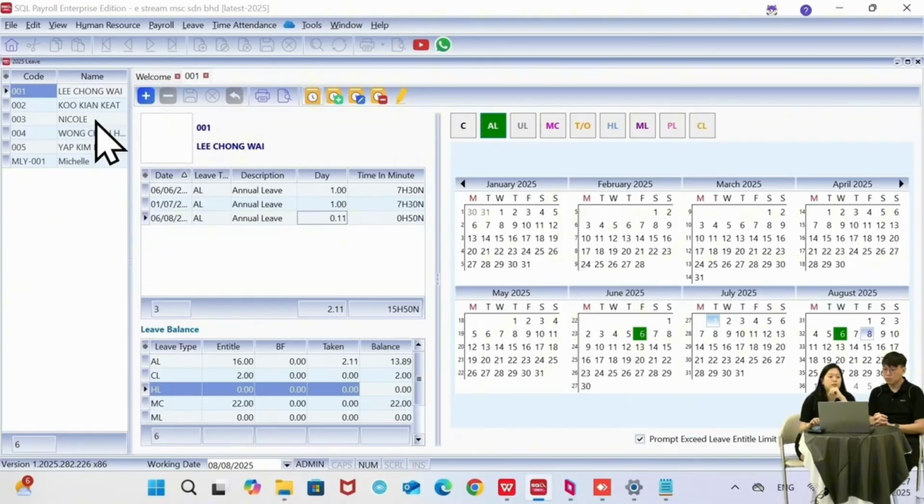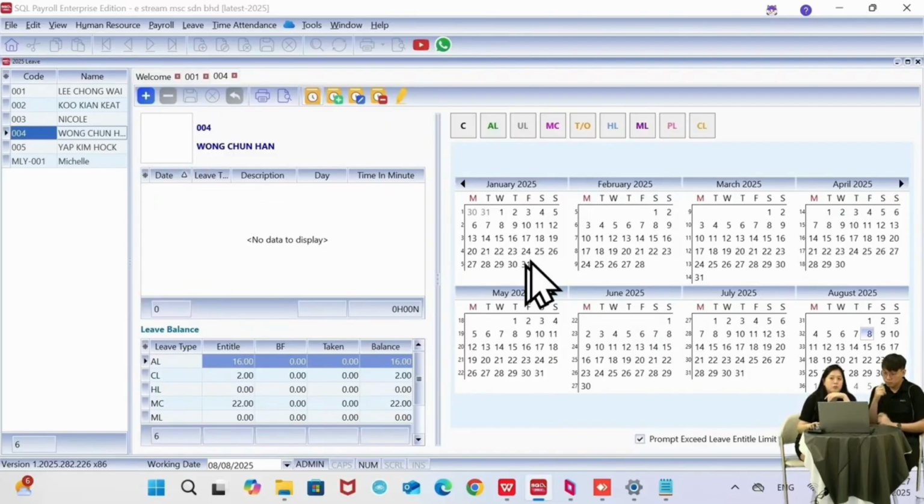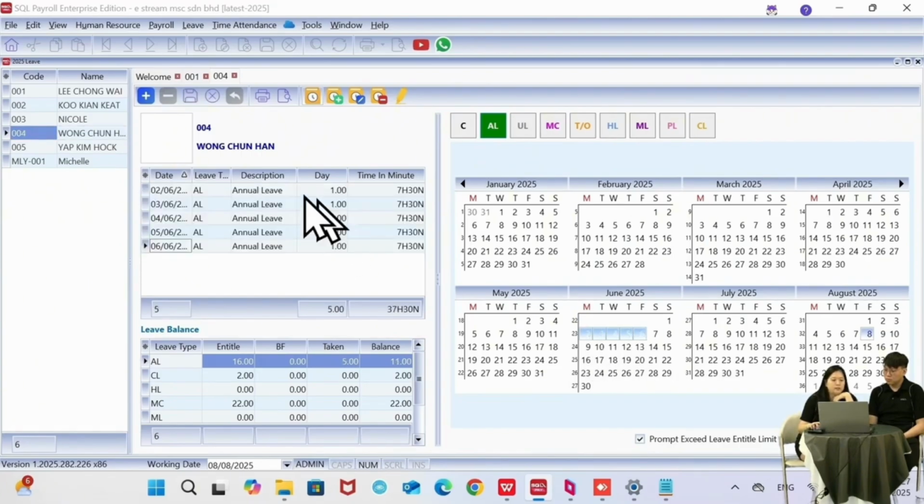So this one is for a one day leave application. But let's say the staff inform you that they will be taking 1 week of leave, then you can do so in the system also. I can click on annual leave. Let's say they're taking from 2nd of June until 6th of June, right? So I can click on 2 and then highlight until 6th of June. Then the system will insert it for you also. So if let's say they take 2 weeks, 1 month, you can just highlight instead of keying in one by one. Okay, once you have done, click on save.